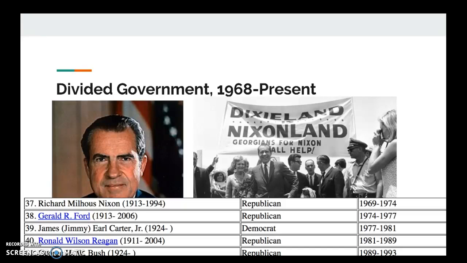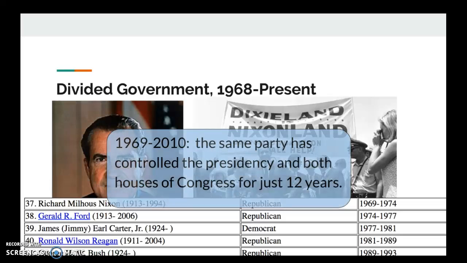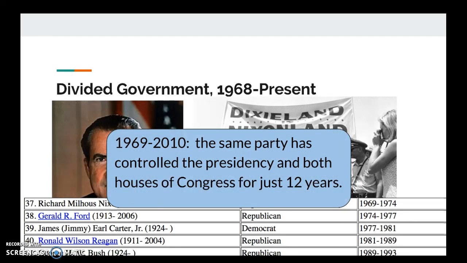So Nixon's election also marked the beginning of a new pattern of divided government. For when Richard Nixon was elected, it was the first time in the 20th century that a newly elected president moved into the White House while the opposition party controlled both houses of Congress. And so as a result, from 1969 until 2010, the same party has controlled the presidency and both houses of Congress for just 12 years.